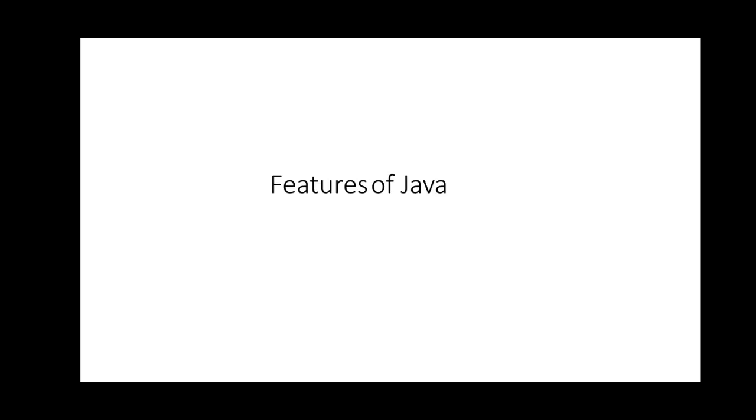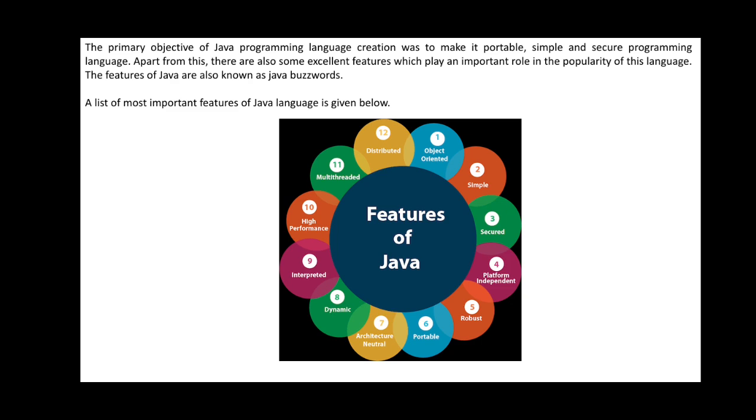Today we'll be going with a very important concept of Java, that is the features of Java. Features are an important part of each and every programming language. As you've seen, C is well structured and uses a rich set of operators, and many different features or characteristics have been seen.